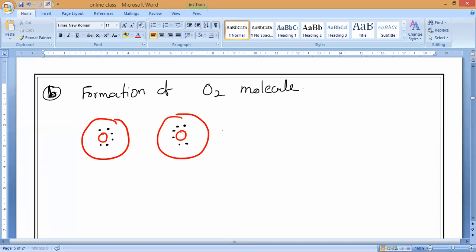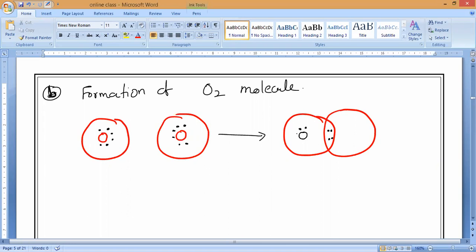Now they will combine together. You can see how they form the bond. Does oxygen form a double bond or a single bond, guys? Double bond. Double bond means each one will share 2 electrons, so the bond formation will be like this. Two pairs of electrons will be shared, and the remaining 4 electrons will stay on each atom.